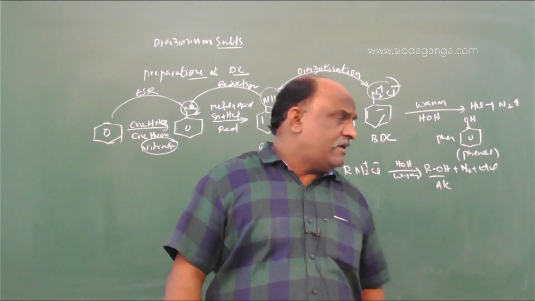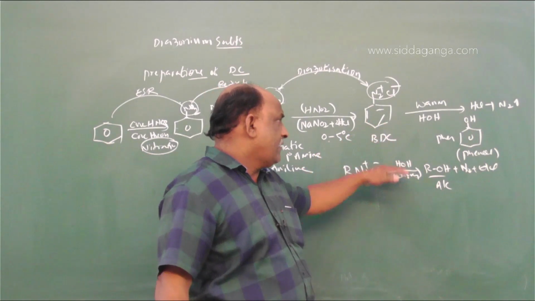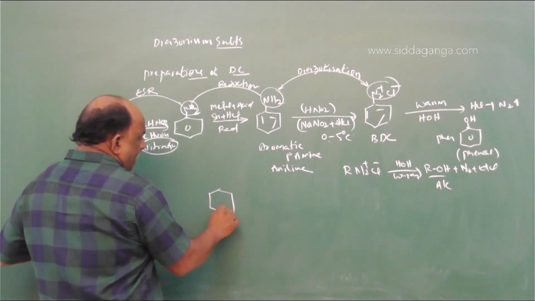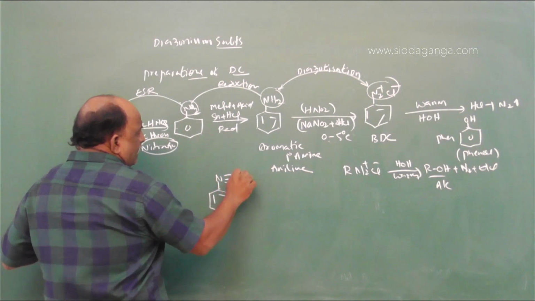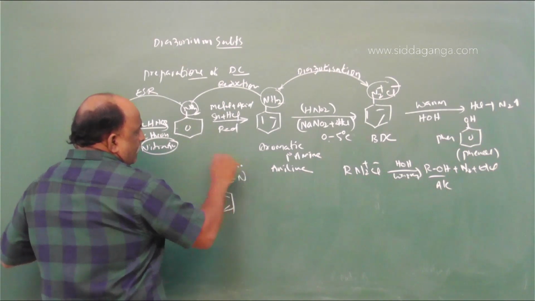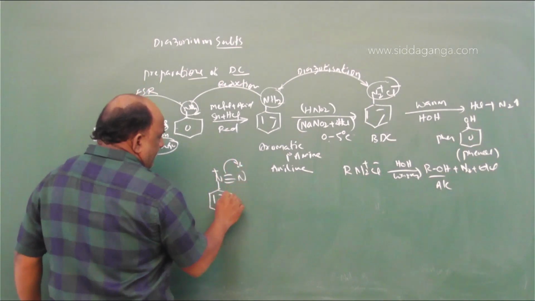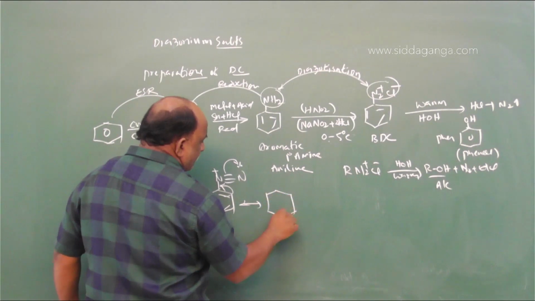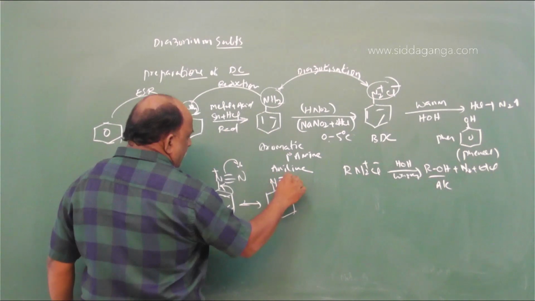Why are aromatic diazonium salts more stable than aliphatic diazonium salts? The actual structure of aromatic diazonium salts is like this. Shift the bond this side, then we get a positive charge here with an N double bond.